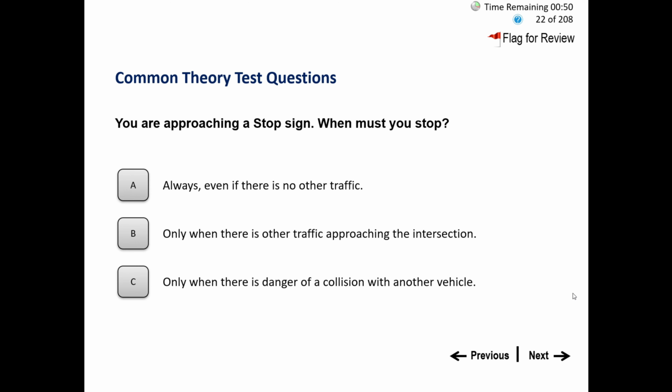You are approaching a stop sign. When must you stop? A. Always, even if there is no other traffic. B. Only when there is other traffic approaching the intersection. C. Only when there is danger of a collision with another vehicle. A stop sign should always be considered as a red light. So what we do when the red light is turned on, we stop. Similarly, stop sign means stop. We should stop always, even if there is no traffic or no police, as we are doing in our own countries. So option A will be the correct answer. Always we should stop at the stop sign even if there is no other traffic.